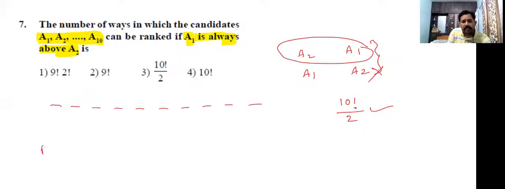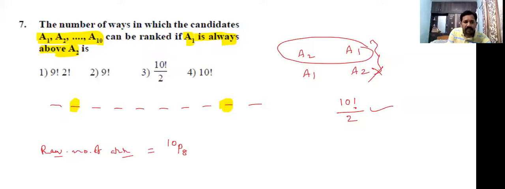These 10 places can be filled with the remaining 8 persons. Required number of arrangements. If 8 persons are filled, the remaining 2 vacant places are there. In those vacant places, suppose I am expecting these 2 are vacant places.